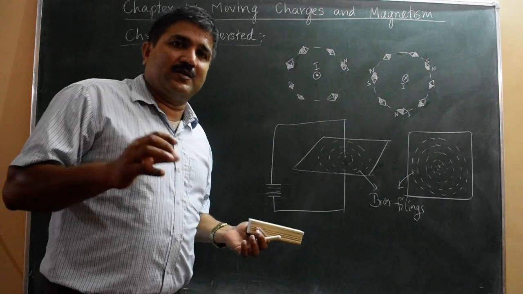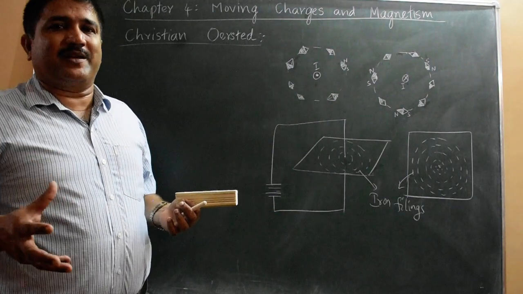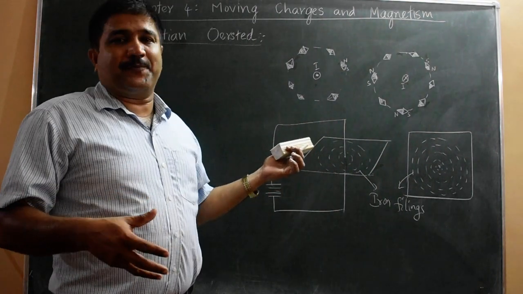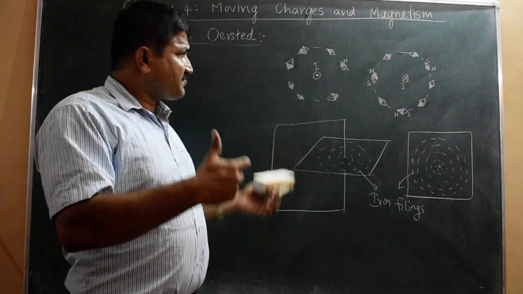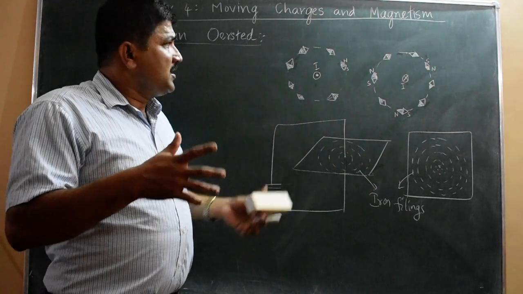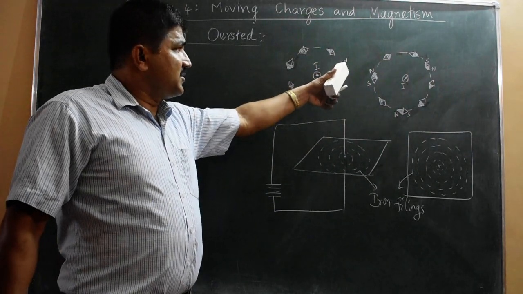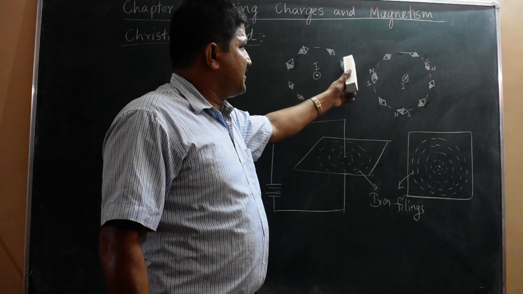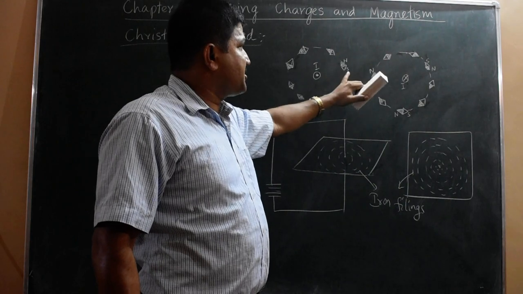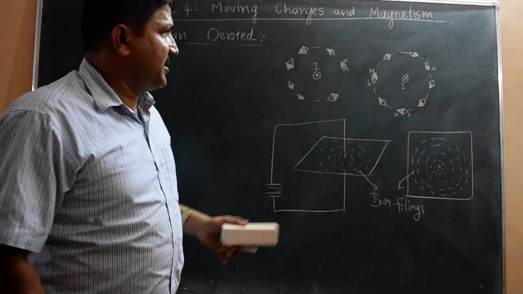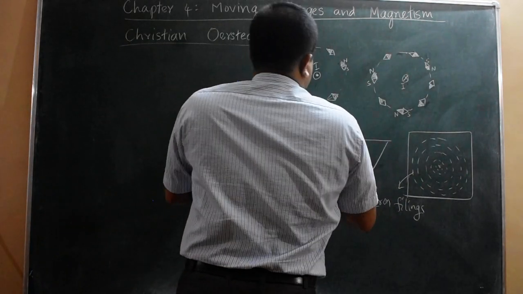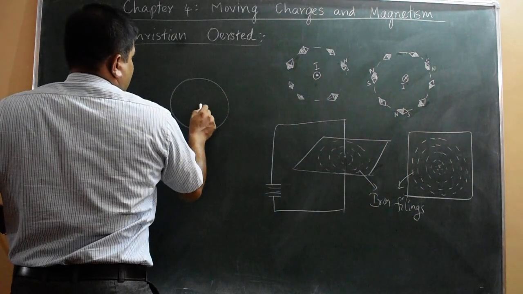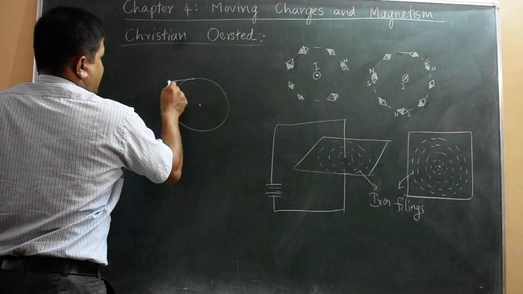Space around that magnetic field is produced by the magnet, or it may be produced by a current carrying conductor, or it may be produced by the charge in motion. So that magnetic field he determined, and he found that the magnetic field, this needle was showing tangential direction to the path. Tangent to the path, that indicates the direction of the field is this way. So the magnetic field direction surrounding the conductor is a tangential direction.